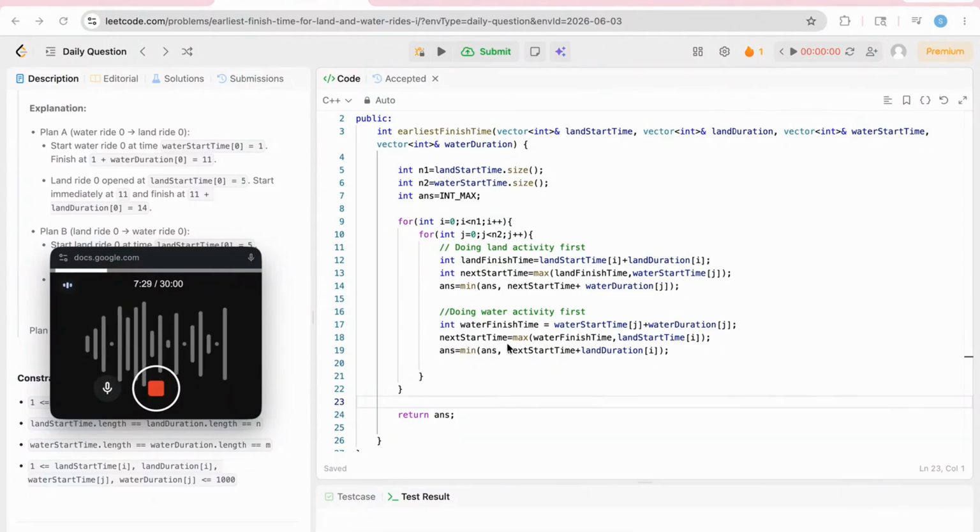So for the next start time we'll take the maximum of both. After that, the end time will be the next start plus the land duration, because we are doing land later. And if it is less than the answer, then we'll update the answer. After running this loop for all the iterations, the answer will contain the minimum end time. We'll return it.